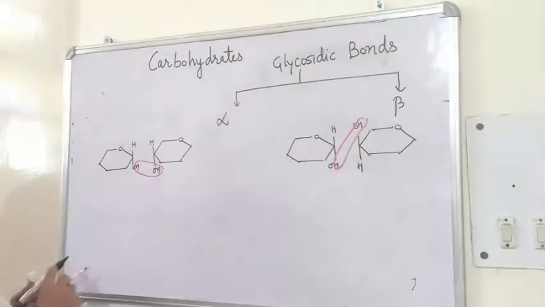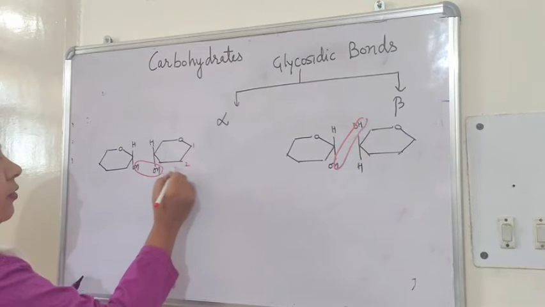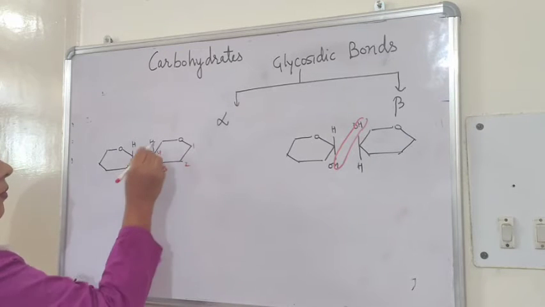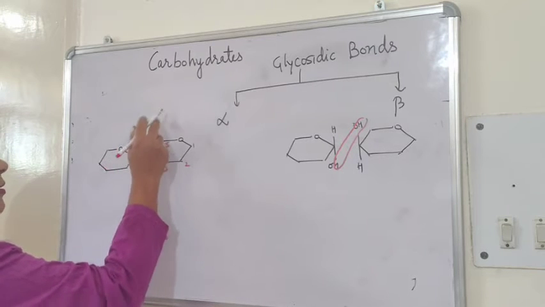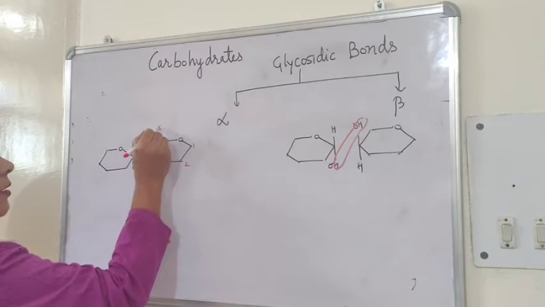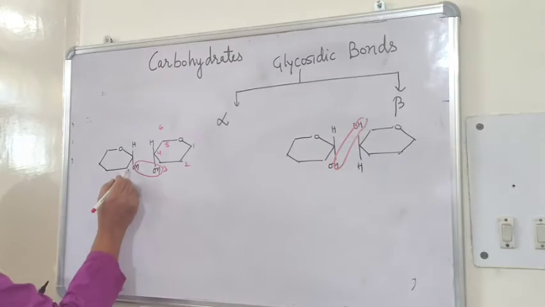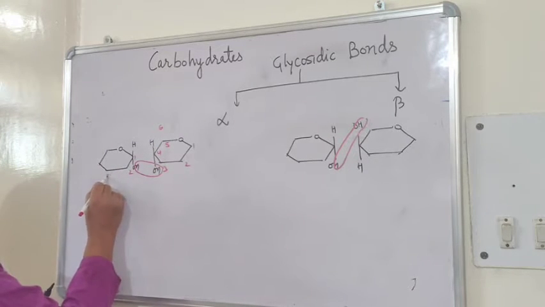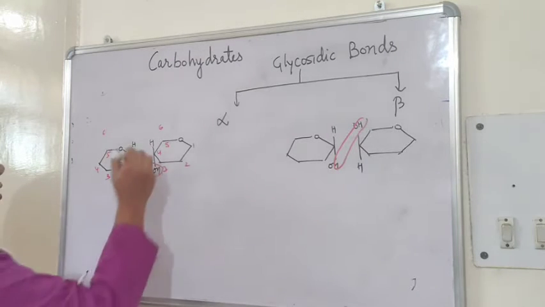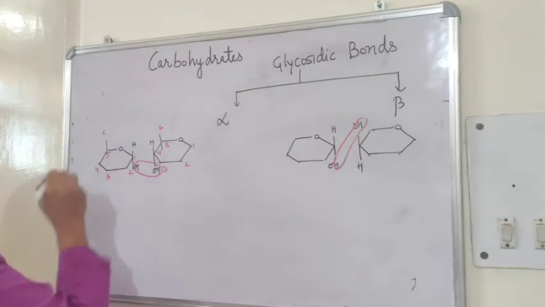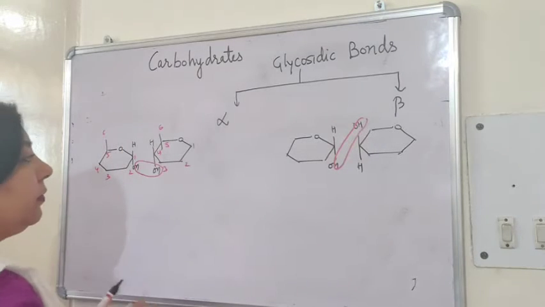Now let us see. You know the position. This is 1, 2, 3, 4, 5 and here there it will be 6. Likewise, this is 1, 2, 3, 4, 5 and 6 will be here.